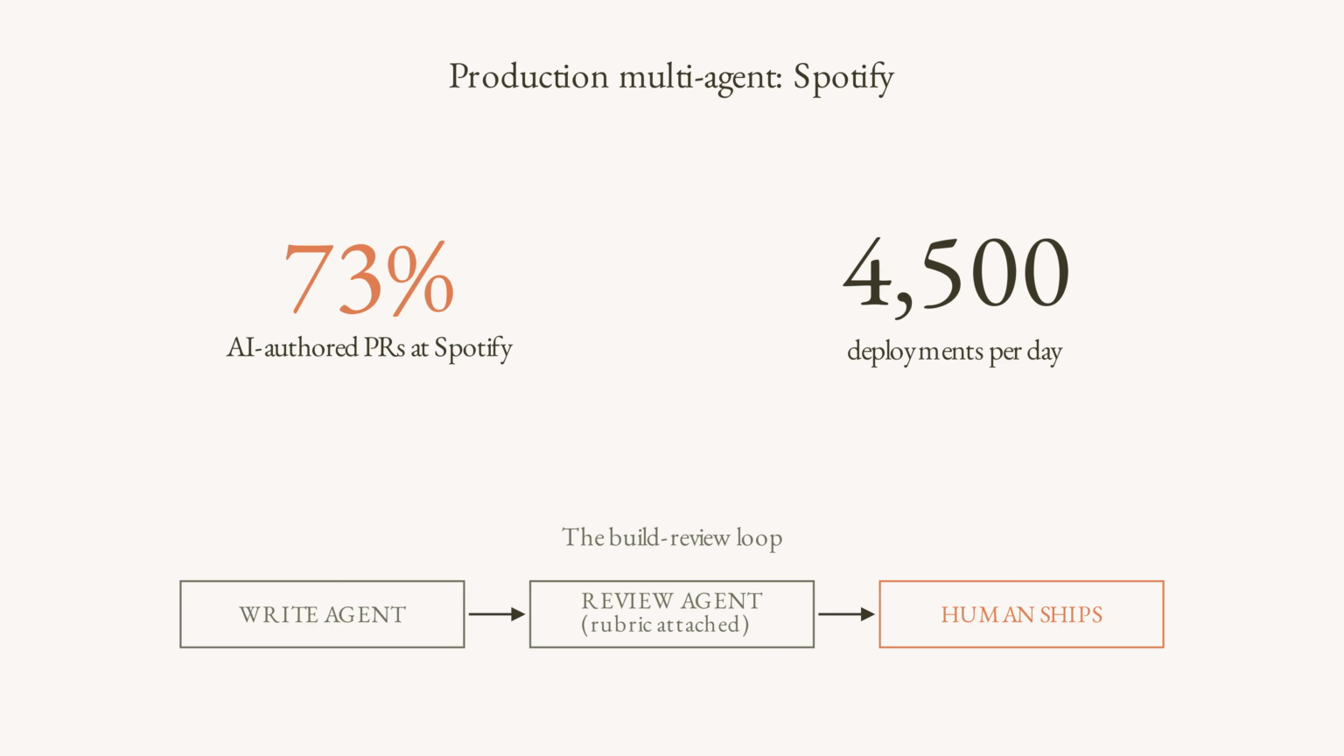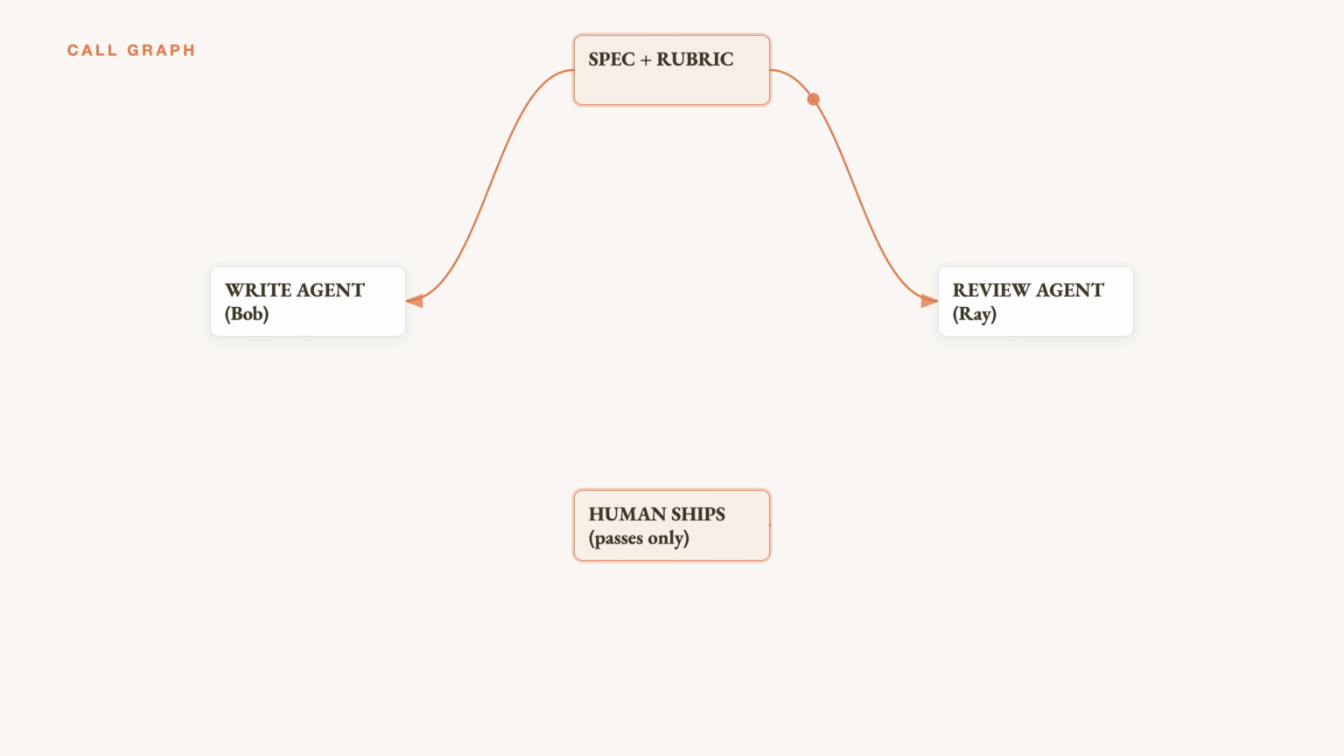The build review loop is the simplest production-safe pattern. One Claude writes. One Claude reviews against a rubric, and a human ships what passes. The Bob and Ray pattern: Bob writes code against a spec. Ray receives the spec and Bob's output, nothing else, and reviews against the same rubric. Bob cannot explain himself to Ray. Ray cannot ask Bob clarifying questions. Ray either passes or flags specific line-level failures. Human ships what Ray passes.